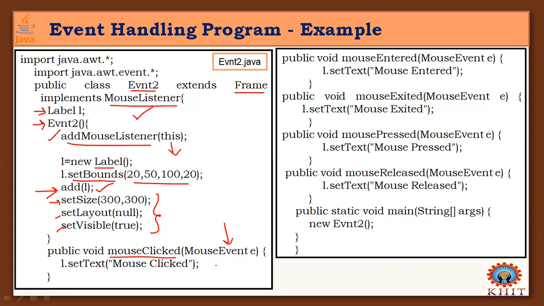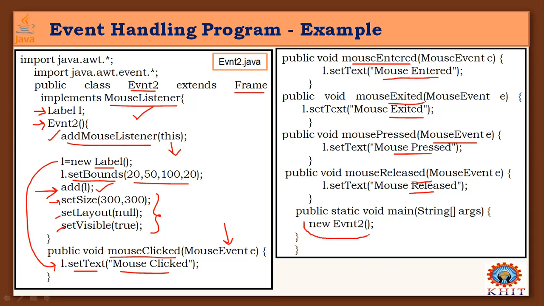So when the action is taken, with the MouseEvent object, for the label which you created, L, set the text of that label as mouse click. In the same way, for mouse entered, display text like mouse entered, mouse exited, mouse pressed, mouse released. In this way you can observe the mouse listeners and the events generated by the mouse by pressing, clicking, like that.